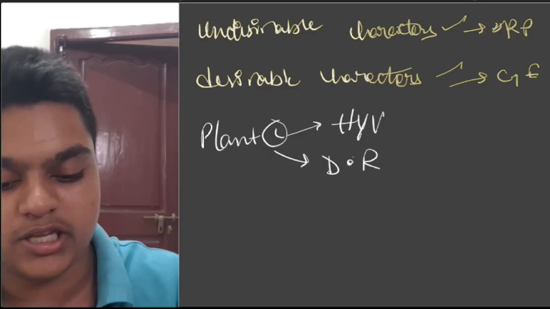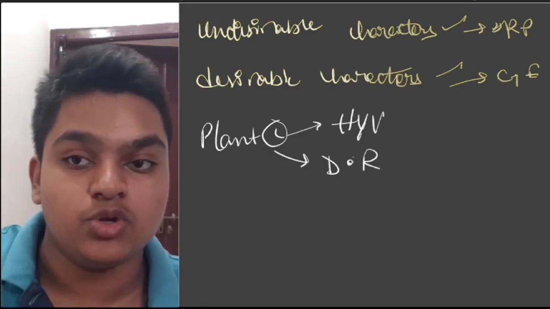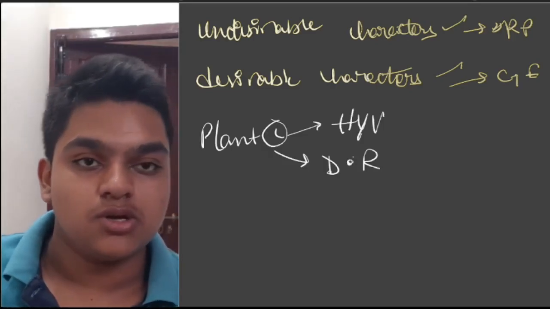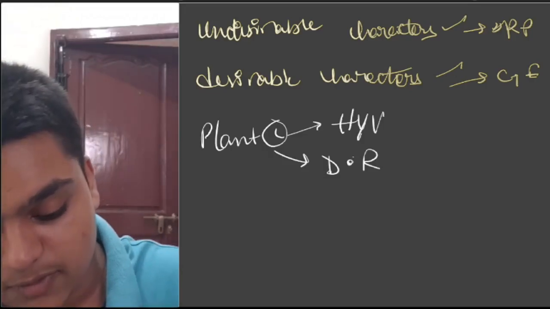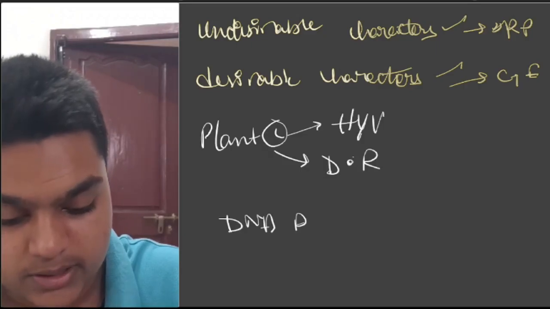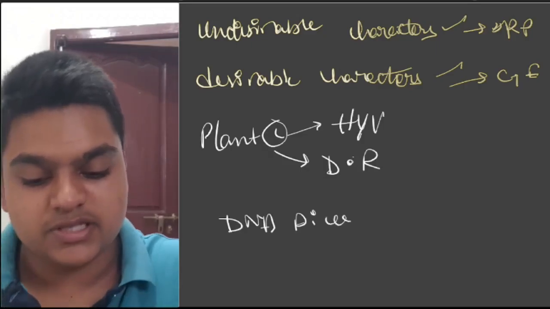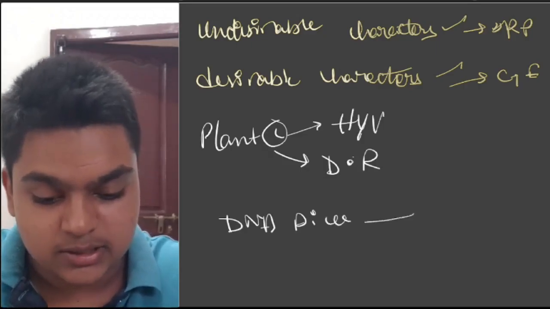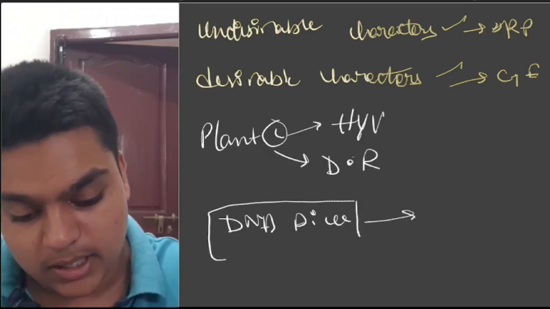You want these two characteristics in a plant C. How will you do this? If you put the piece of this alien DNA which is disease resistant from another alien organism